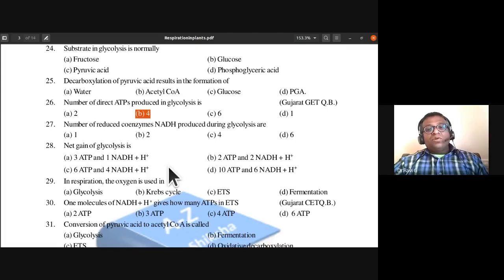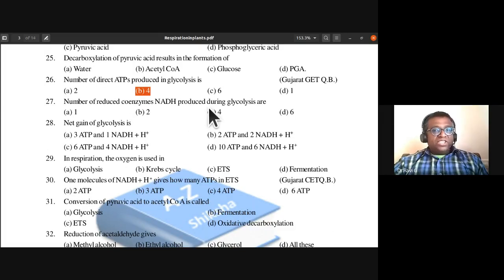Number of reduced coenzymes NADH produced during glycolysis: totally it would be 2. So the 27th answer is B, 2 NADH2.